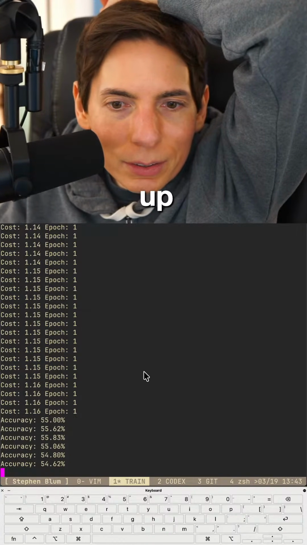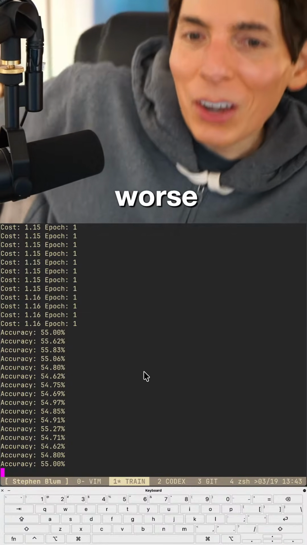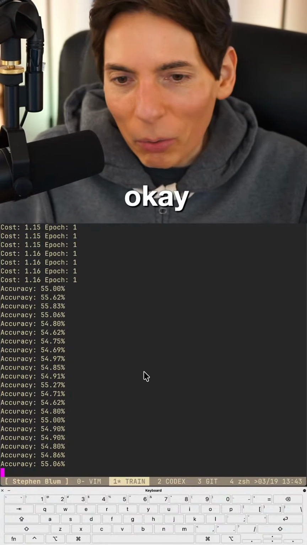Cost is going up. Yeah. Oh, it dropped. Oh, the fine tuning made it worse. We made it go worse. Okay. No worries. We didn't save the model.